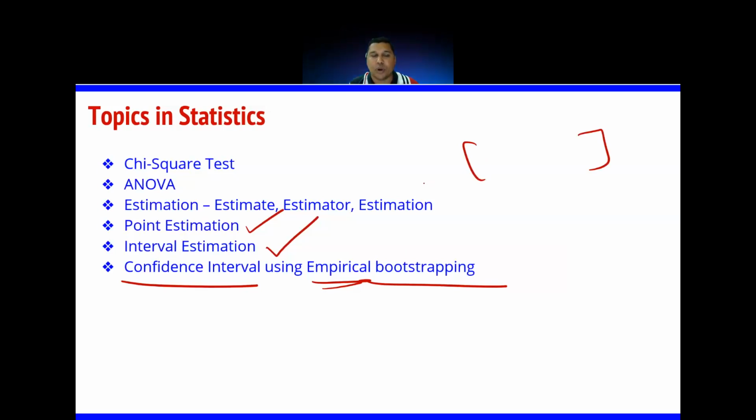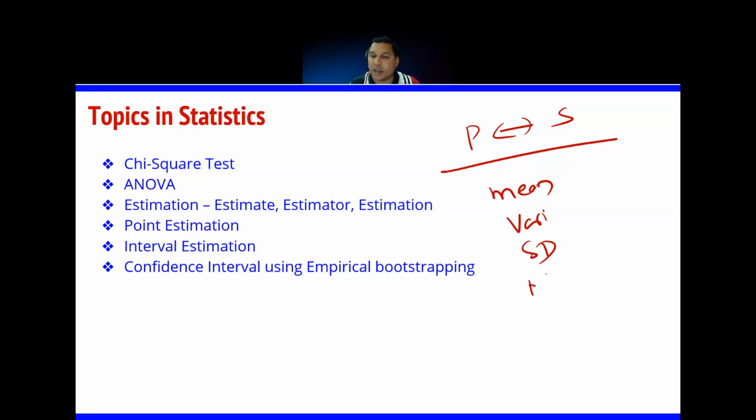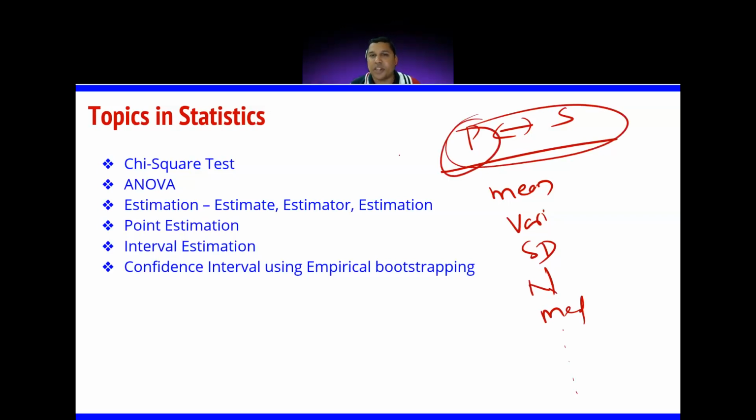The same way can be used if you want to find out the values for different parameters, right? Parameters is a generic term for population or sample data. Parameters can be mean, variance, standard deviation, number of data points, median, anything. All these are parameters of the population or sample. Generally for population, we try to find out. Okay.